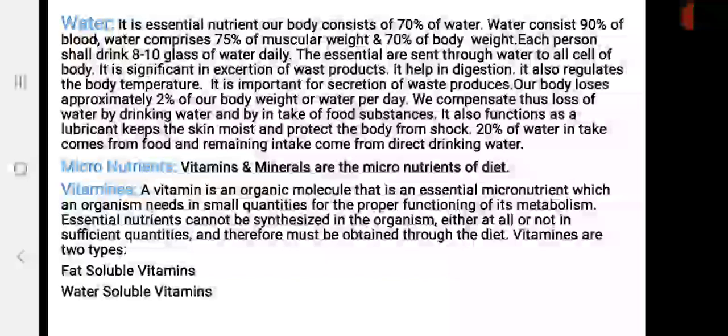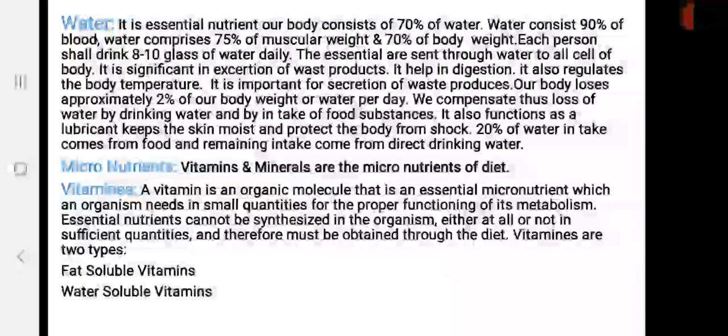Water mainly helps in the transportation of nutrients to the cells of our body. Means the main work of water is the transportation of nutrients to the cells of our body. It is also important for excretion of waste products, and water also regulates the body temperature.